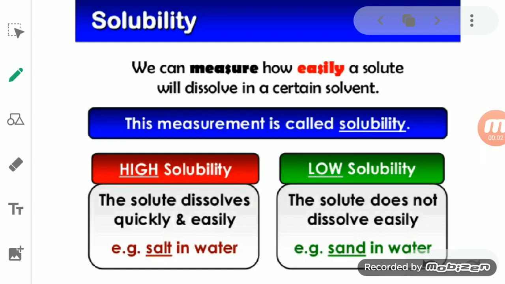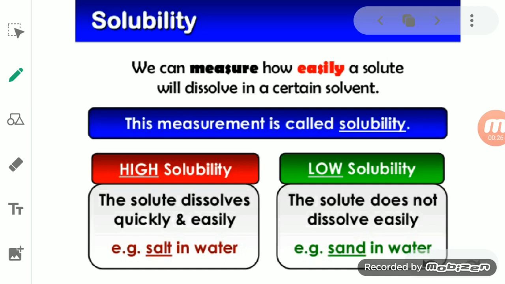Now, in addition to solute, solvent, and aqueous or non-aqueous solution, there is another term, and that is solubility. A solute can dissolve in a solvent. Some solutes can easily dissolve, and some solutes cannot be easily dissolved in a certain solvent.